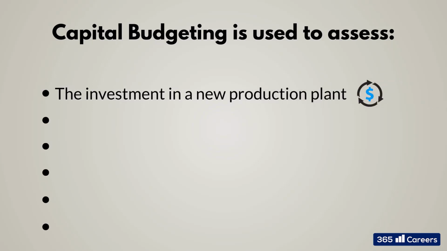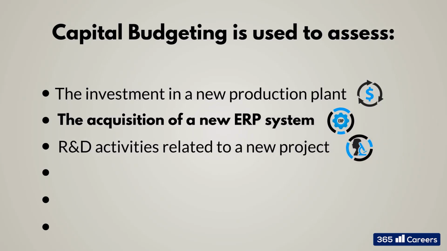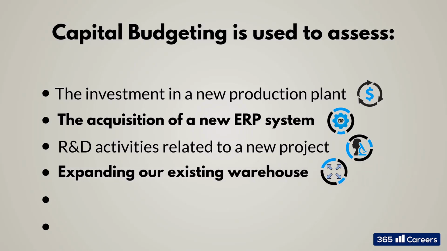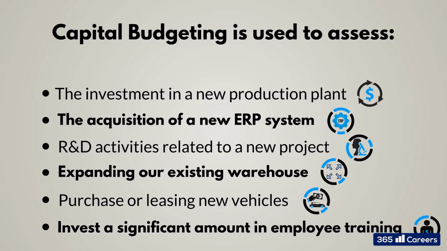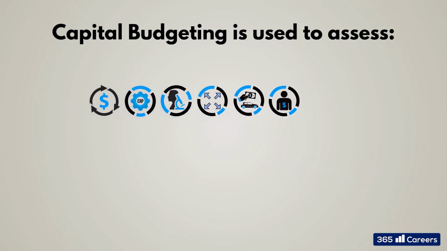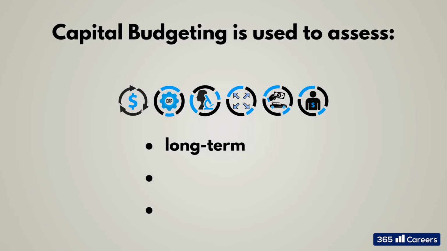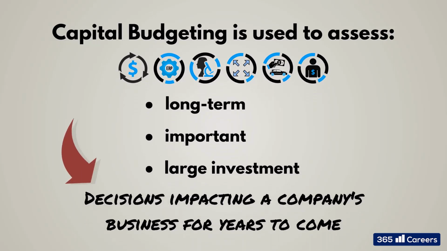We will typically use capital budgeting techniques when assessing the investment in a new production plant, the acquisition of a new ERP system, R&D activities related to a new project, expanding our existing warehouse, purchase or leasing new vehicles, invest a significant amount in employee training, and so on. These projects differ greatly from each other, but have a few traits in common. All are long-term and represent decisions that will shape the company's success in the years to come. In addition, these initiatives require a significant initial investment, and making the right calls becomes even more important, as no investments can be easily reversed.